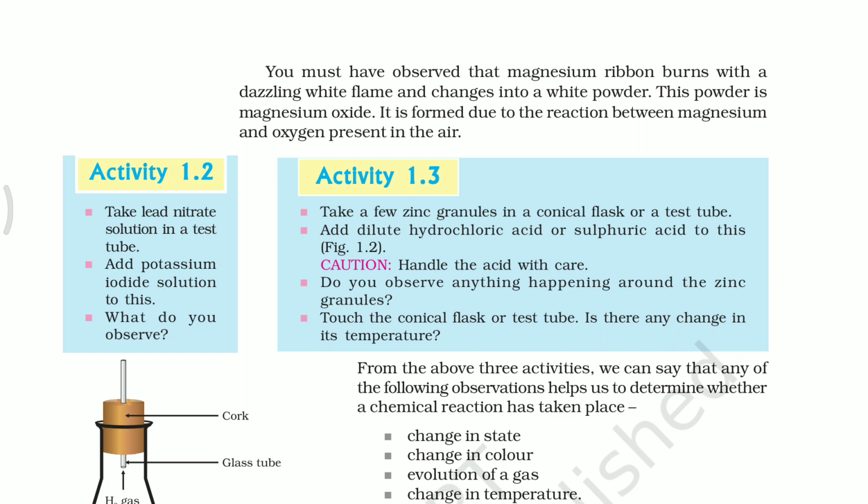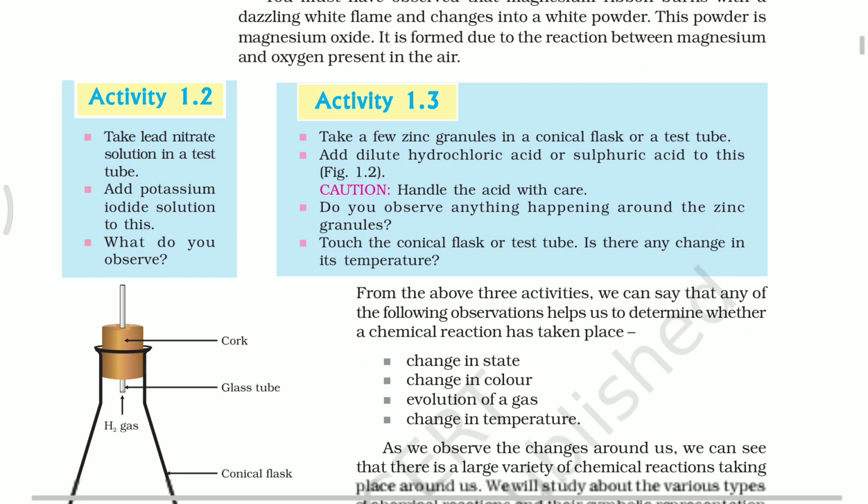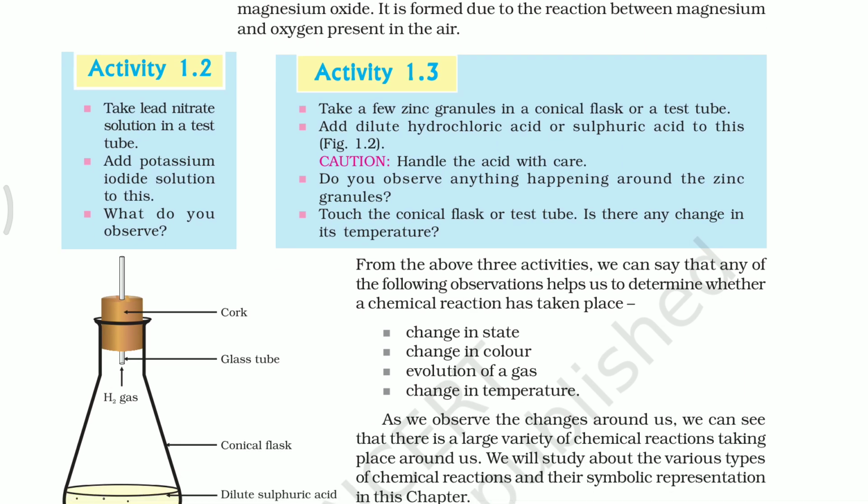Third activity: take a few zinc granules in a conical flask and slowly add dilute hydrochloric acid to it. What do you observe in this situation? If you touch the flask, it will be very hot.